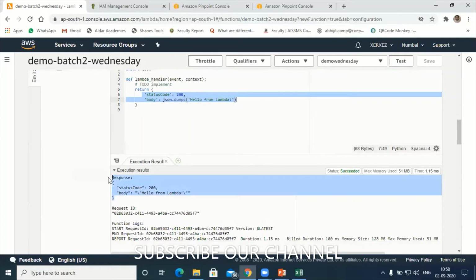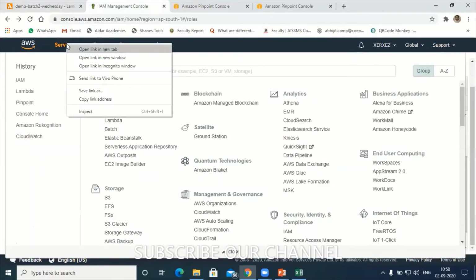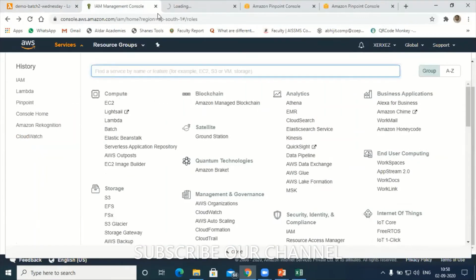Now next, let's try to list out the number of buckets in S3, in my S3 folder. Hope you are clear. Suppose, let us say, go to service. I'll keep this one as it is.